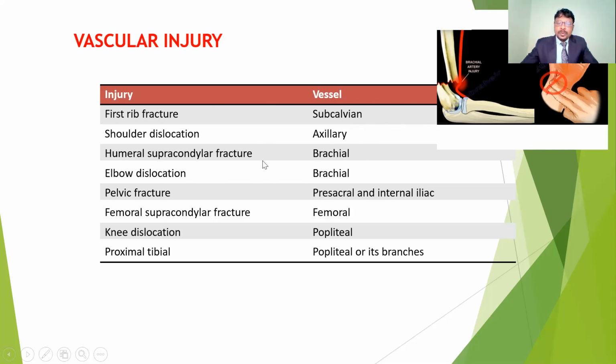Also humeral fracture, supracondylar fracture, so brachial artery. So this is going to be the brachial artery. This is a supracondylar fracture, so it may damage the brachial artery. And also in case of elbow dislocation, the brachial artery, if any dislocation occurs here.